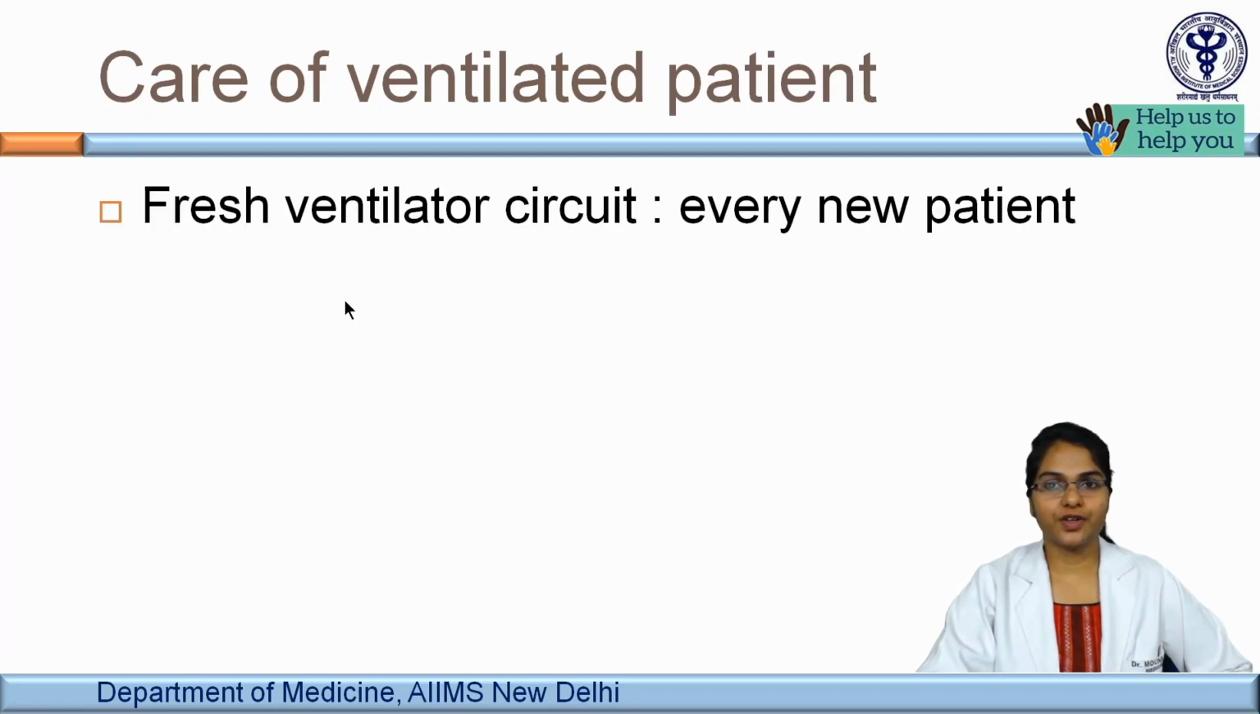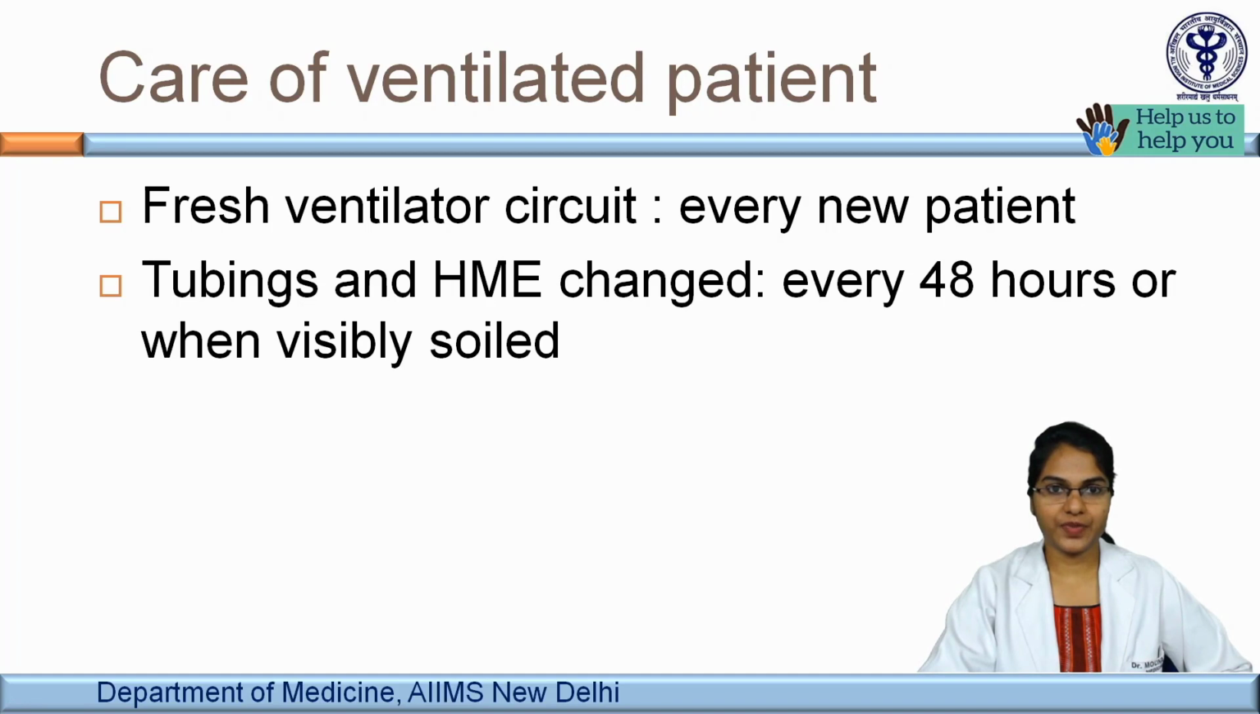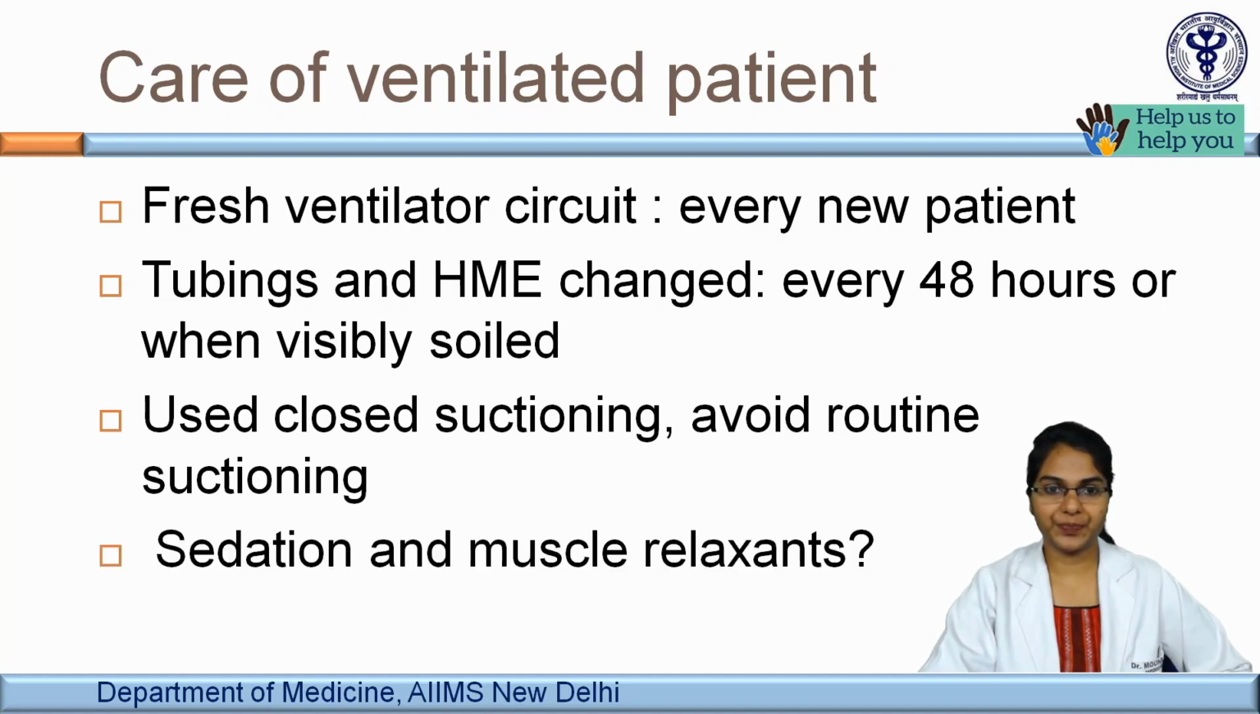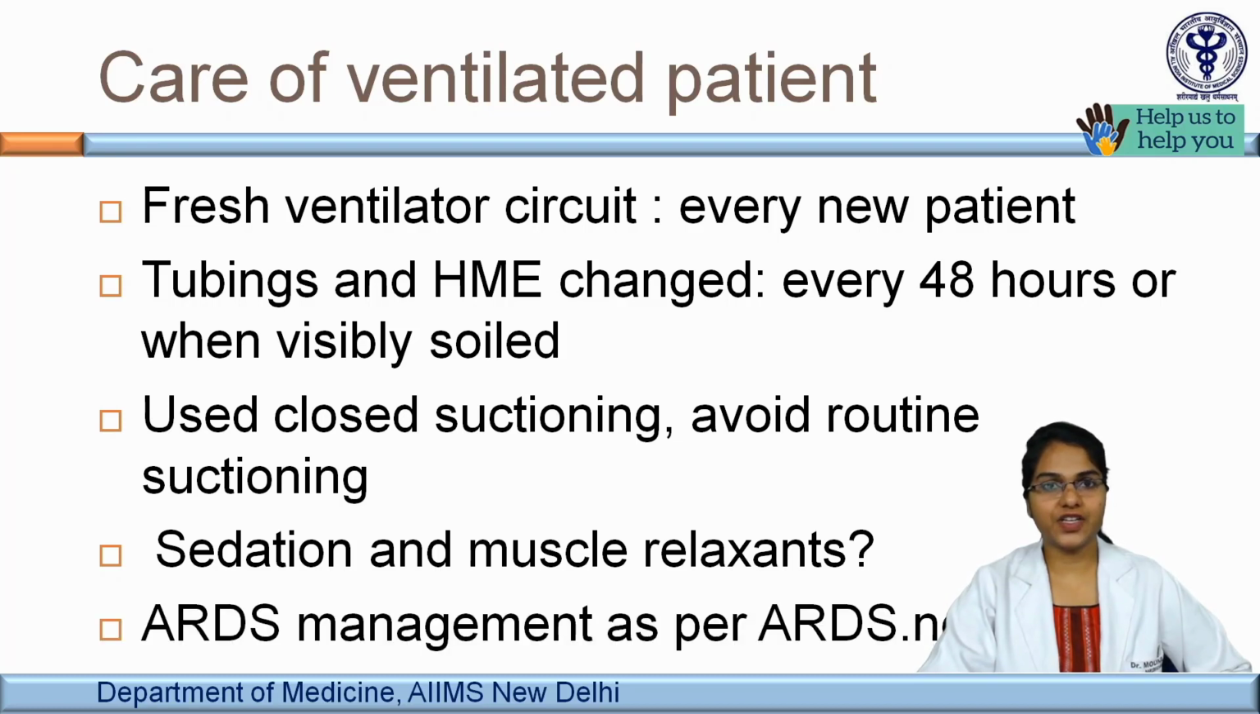How do we care for a ventilated patient? A fresh ventilator circuit is used for every new patient. Tubings and HME to be changed every 48 hourly or when visibly soiled. Use closed suctioning and avoid routine suctioning. Sedation and muscle relaxants may be used in difficult to ventilate patients. As these patients will be in ARDS, ventilation is to be done as per ARDS.net protocol.